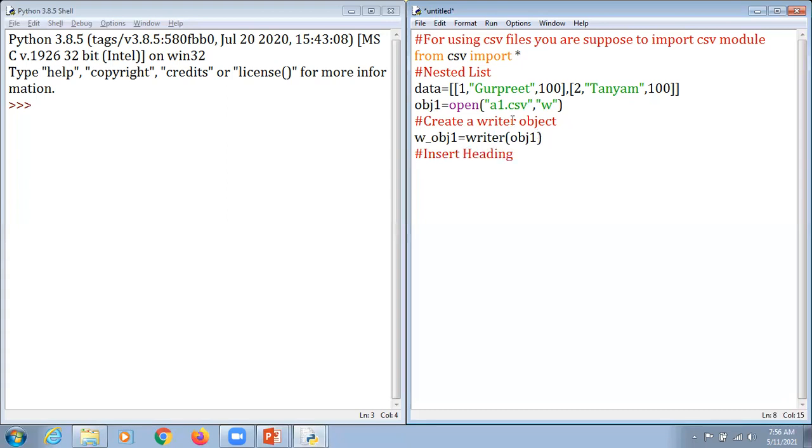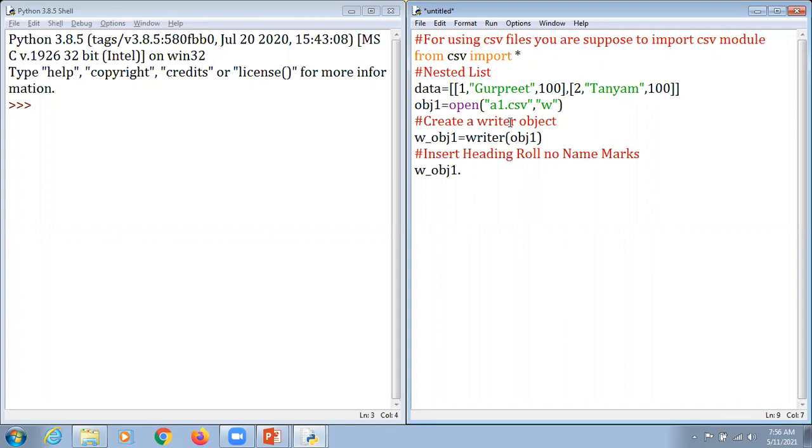I just want to insert a heading here. Which kind of heading? I want to mention that here it is a roll number. After that, we can take it as a name, and after that, we can take it as marks here. So what we can do for the same, we can use a writer object W_obj1 here.